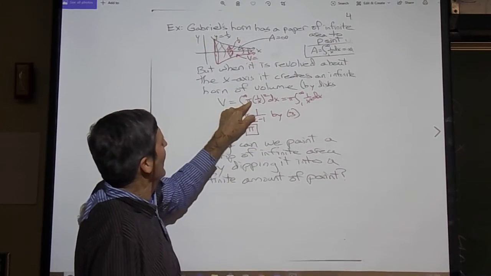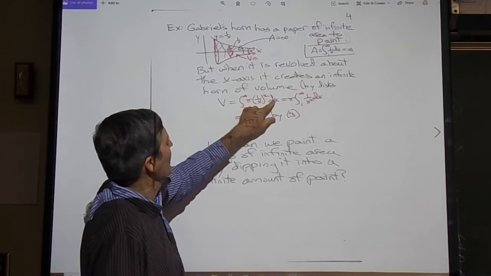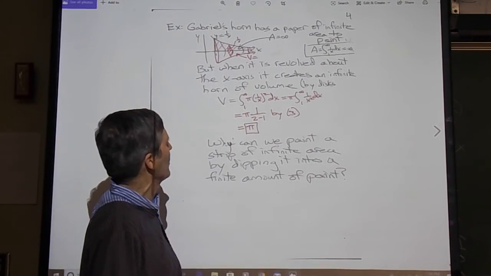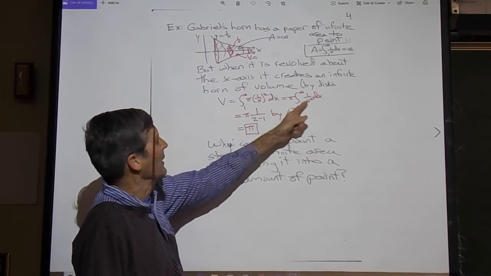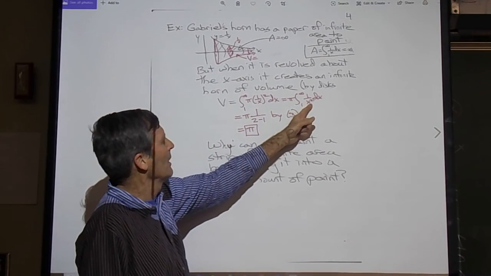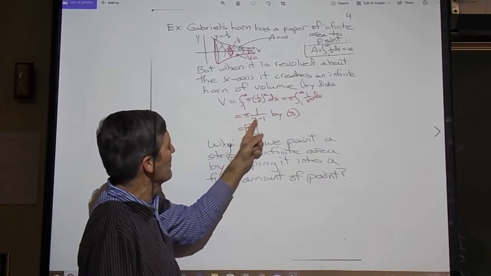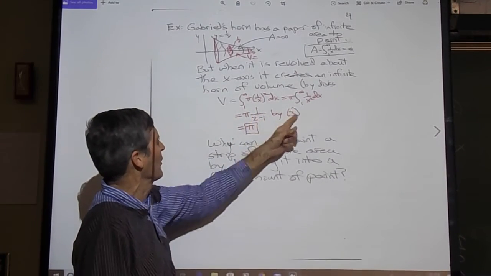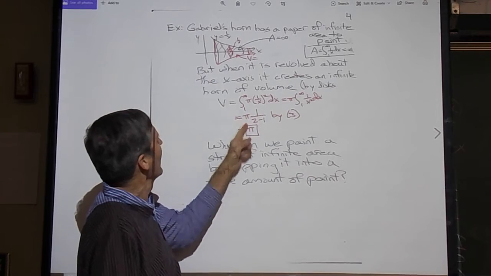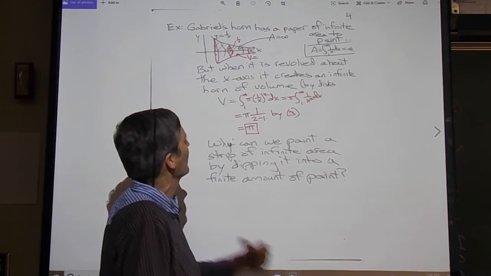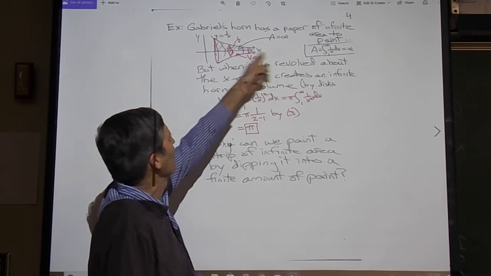So pi radius squared dx integrated from 1 to infinity gives us the volume of the infinite horn. But the integral of 1 over x squared, recall, from 1 to infinity is 1 over p minus 1 by formula 3, which is 1. And Gabriel's horn actually has volume exactly pi. So he can blow a finite amount of volume from an infinite distance.